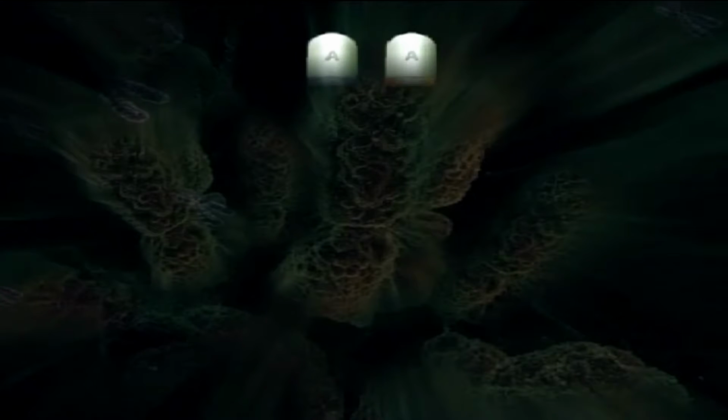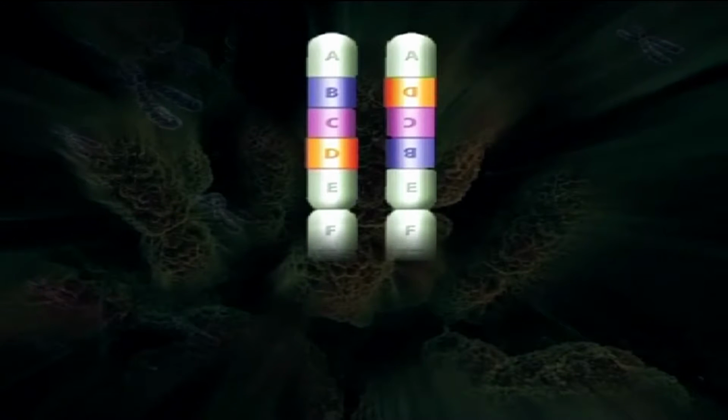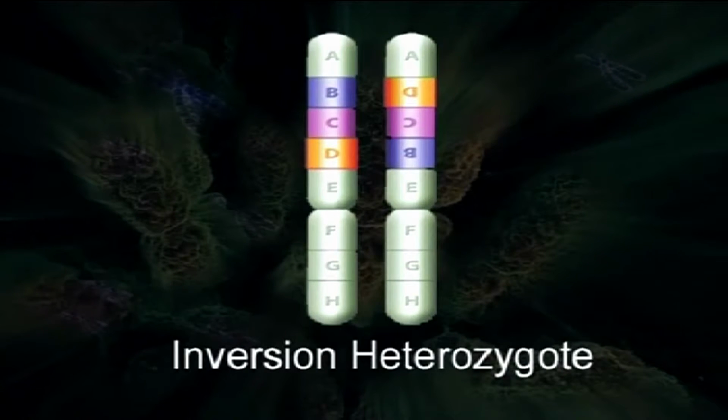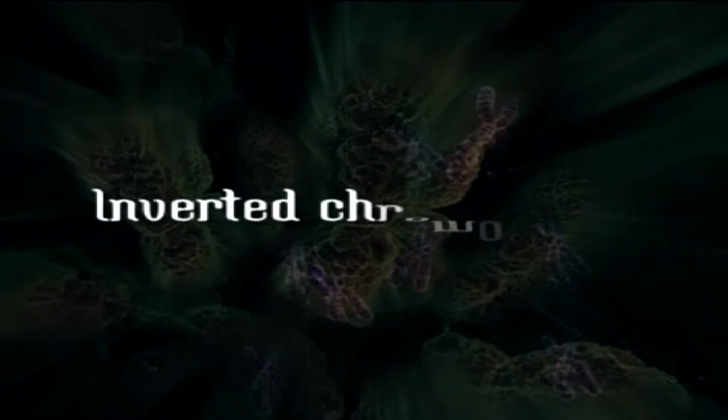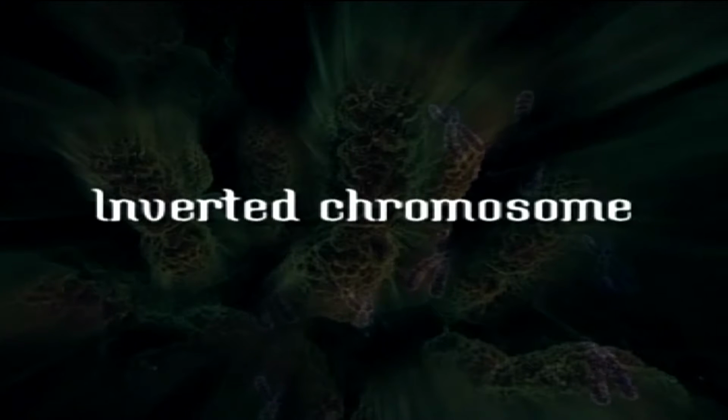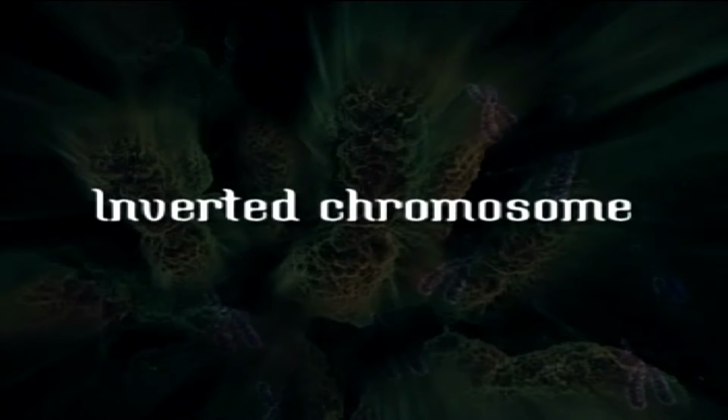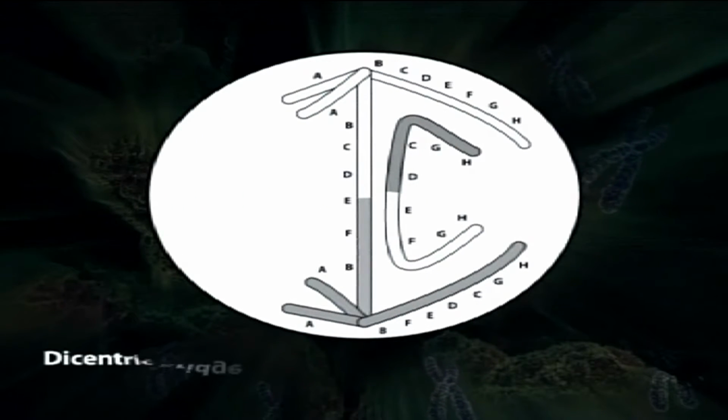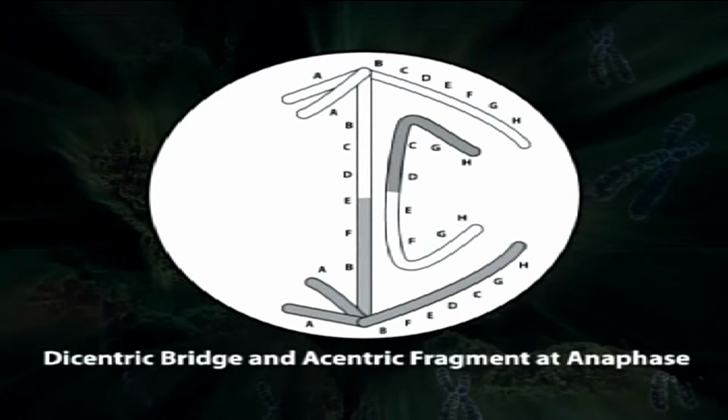In this case, when a paracentric inversion heterozygote undergoes meiosis and the inverted chromosome takes part in a crossing over event with the normal chromosome, then there is a dicentric bridge formation and an acentric fragment formation.